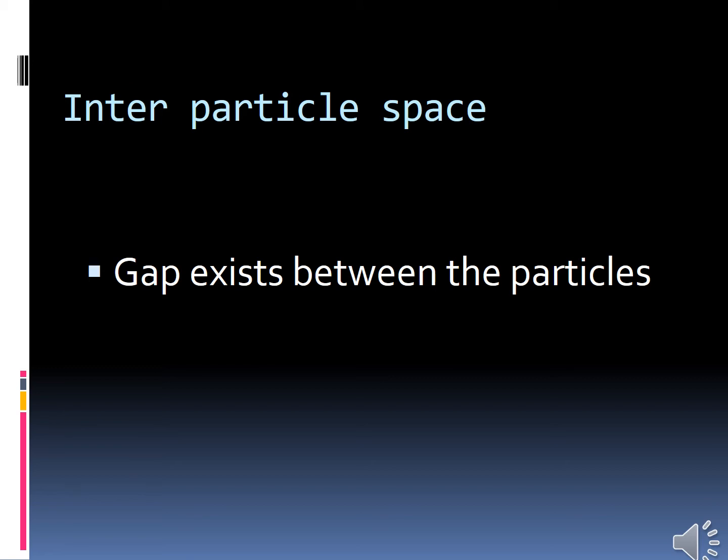We will see about the first postulate. What is the first postulate? Interparticle spaces. What does inter mean? In between. Inter means in between. Interparticle spaces. What are the particles present in the matter? We have learnt in the first class that matter is made up of small particles. What are the small particles? Molecules, atoms or ions.